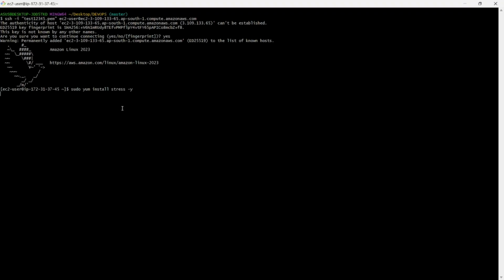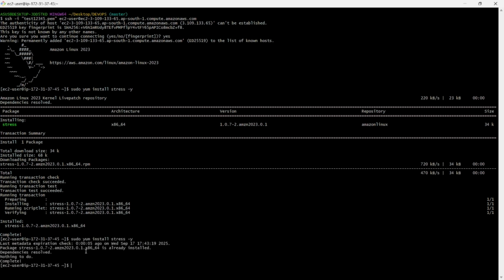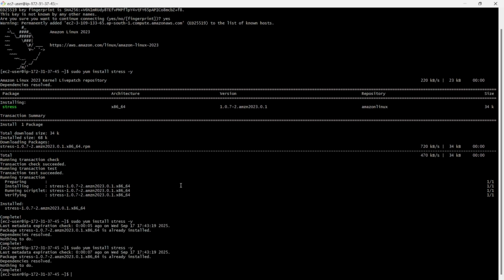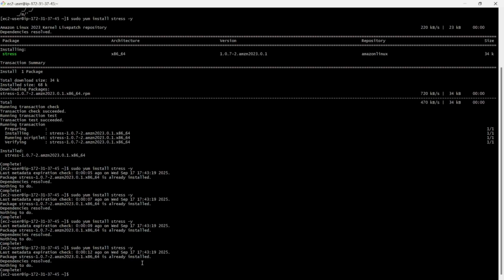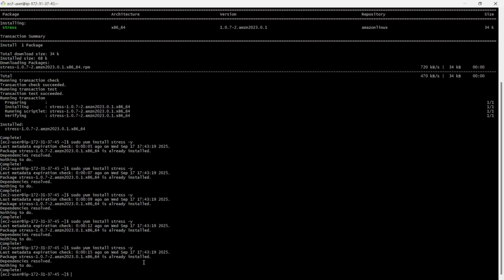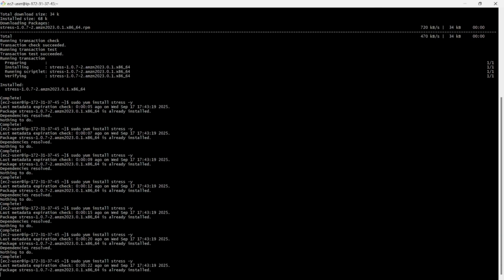You can see here the one stress application I'm going to create. I'm trying to create it a number of times so that it will meet our condition, greater than 3%, and then the alarm will be triggered.